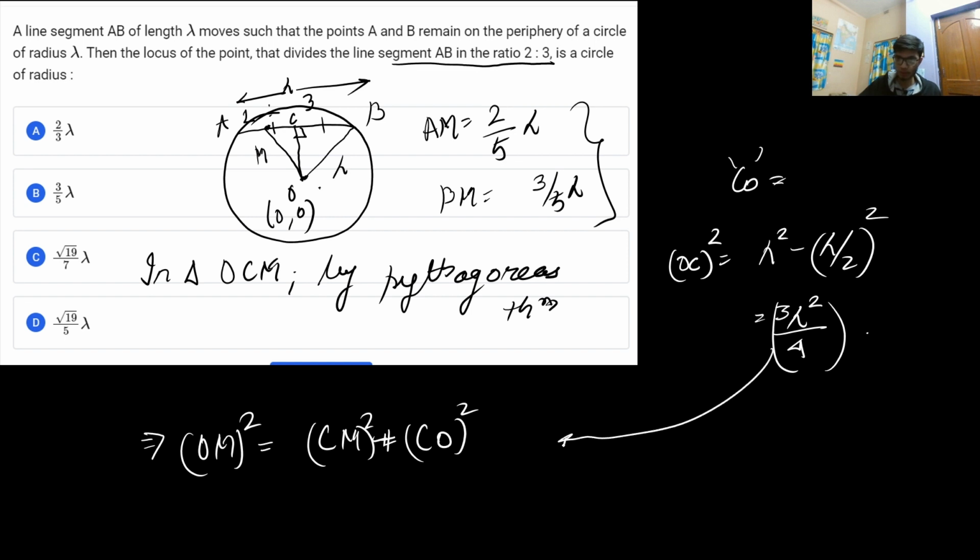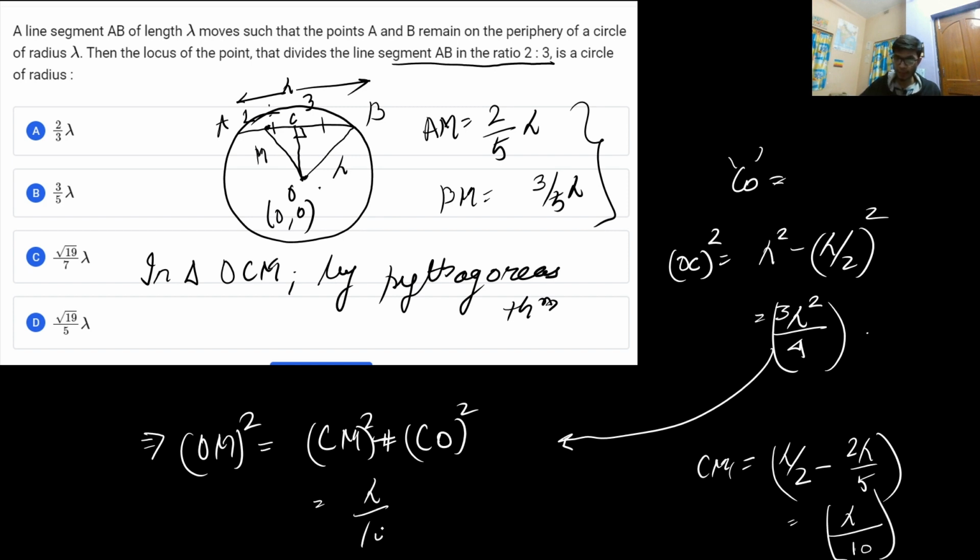So let me put this OC square over here. CM value will be equal to lambda by 2 minus AM, because AC is equal to lambda by 2 and AM is equal to 2 by 5 lambda. So lambda by 2 minus 2 by 5 lambda, if you solve this by cross multiplying, will be equal to lambda by 10.